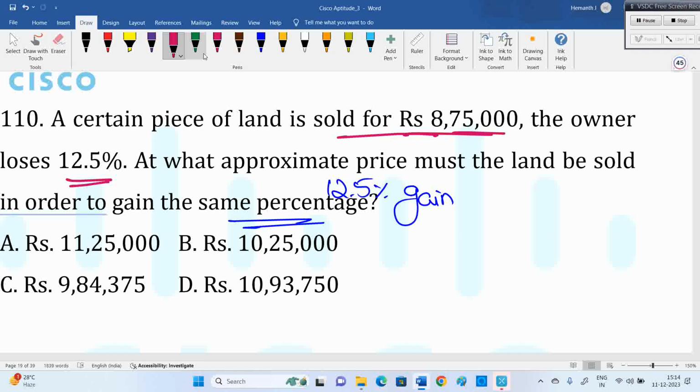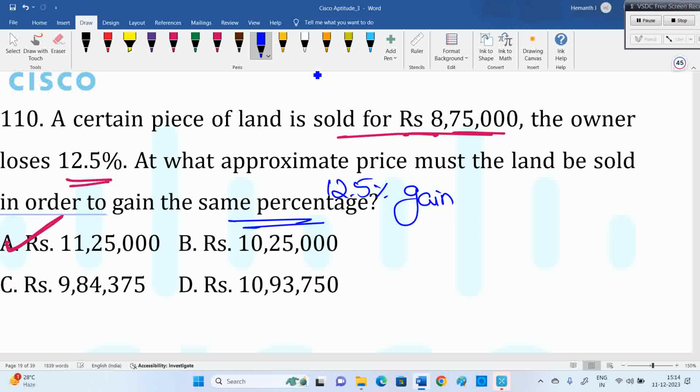What's the answer? The calculation is easy only. Check once. When you sell it for 8,75,000, you are getting a 12.5% loss. Now, what must my selling price be to get a 12.5% gain? Same percentage gain you want. Not much calculation, easy only. Option A is true.